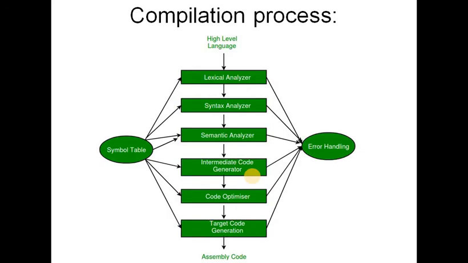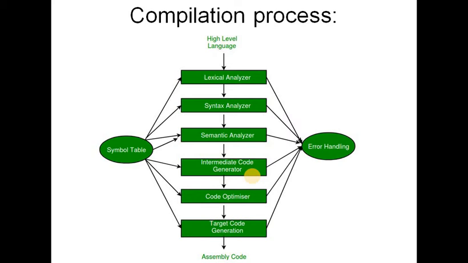First, if we talk about lexical analysis, the first phase, the scanner works as a text scanner. This phase scans the source code as a stream of characters and converts it into meaningful lexemes. The lexical analyzer represents these lexemes in the form of tokens, like token-name, attribute-value. So this is lexical analysis. And the second is the syntax analyzer.